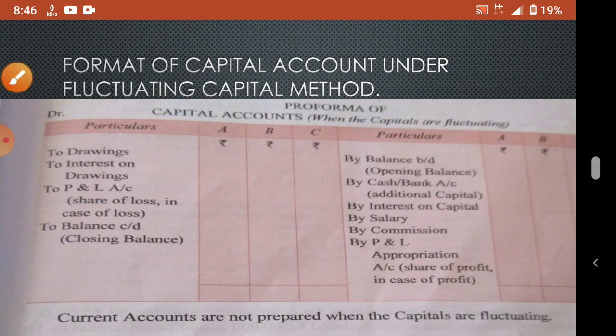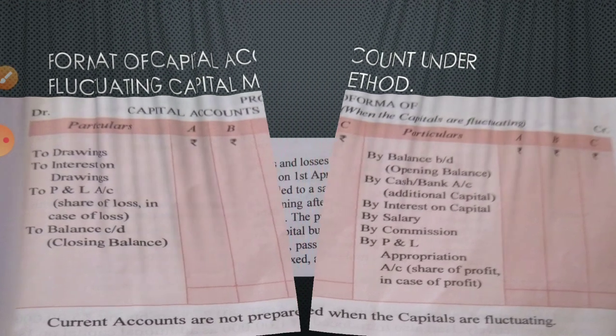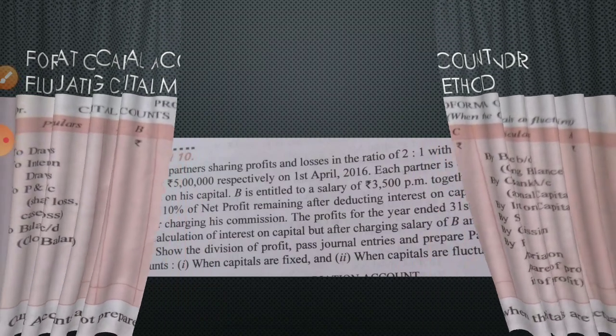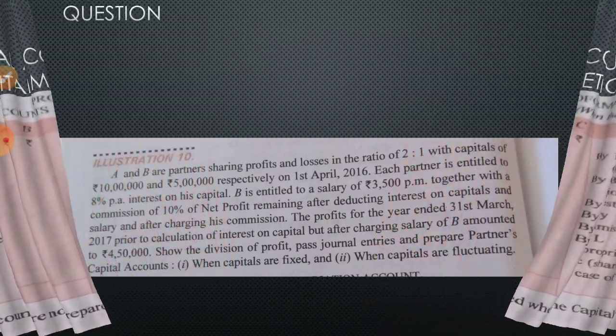So current accounts no need to prepare. The fluctuating capital method is easy, that also easy only, but here only one account you have to make. Current account no need to prepare separately. Okay, so one question we will discuss without wasting our time.